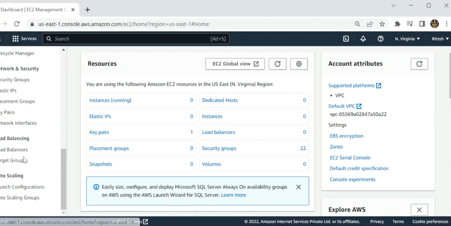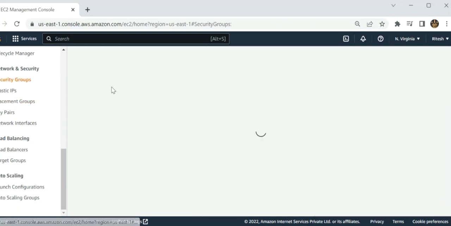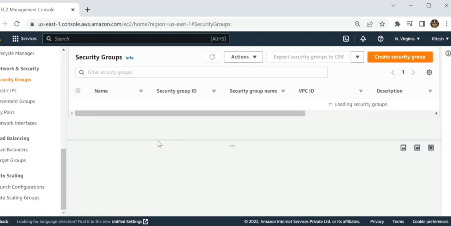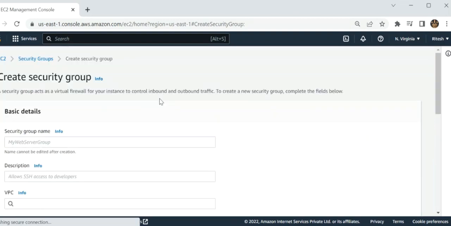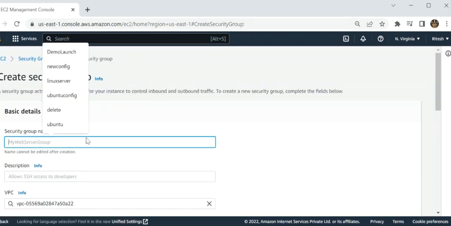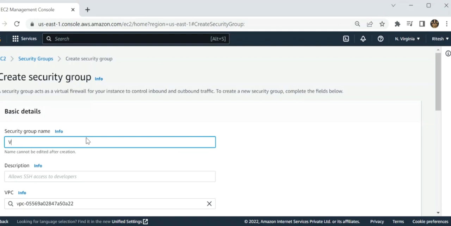Now to click on security group. Scroll down, and now click on create security group over here. Now to create the security group, I have given the name over here, which I have to set as VPC1, EC2, SG.